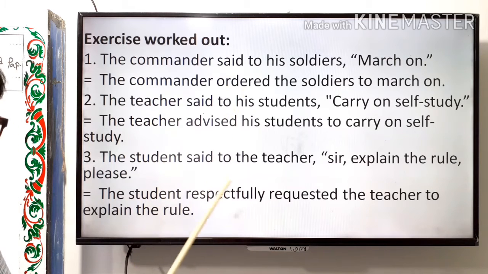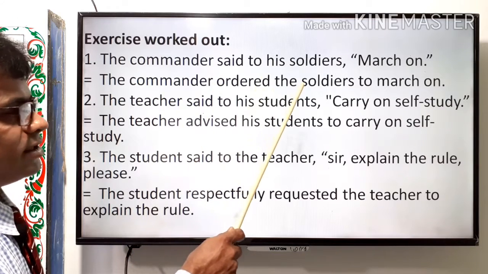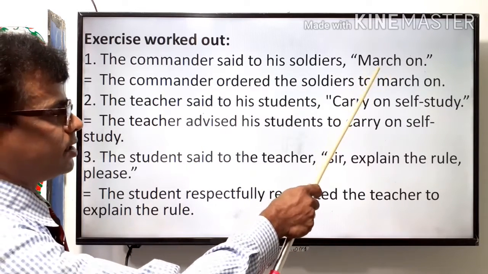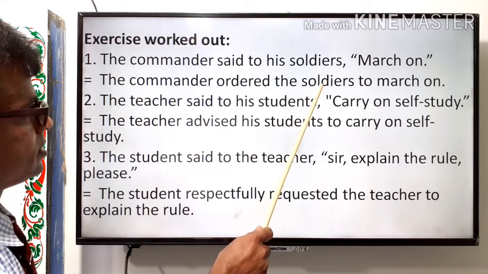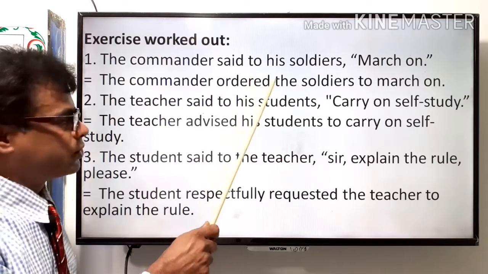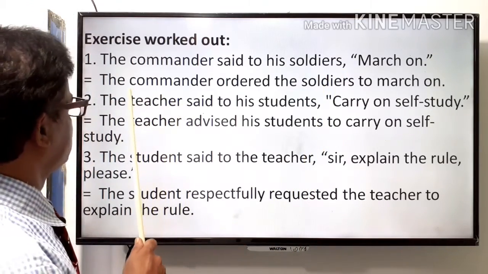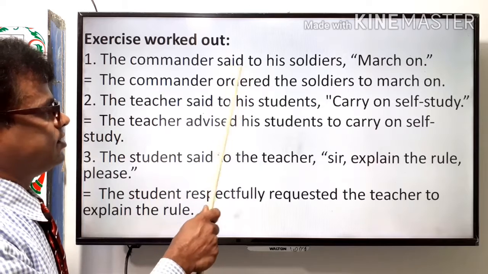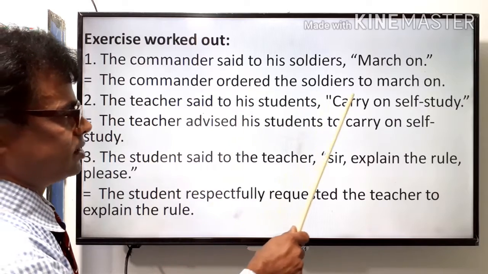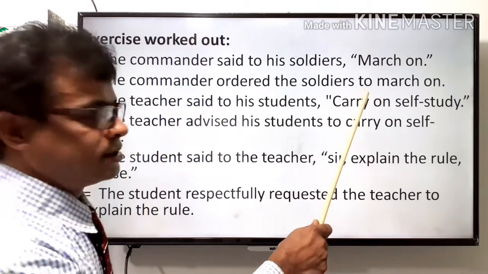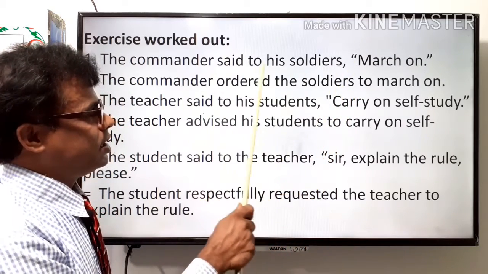Exercise worked out. You can see, dear students, the commander said to his soldiers, march on. Here reported part, march on, and reporting part, the commander said to his soldiers. Here said to contains the object his soldiers. So, indirect narration will be the commander ordered the soldiers to march on. Here said to is changed to the verb ordered. Here to is a connector to connect the two parts, reporting part and reported part.